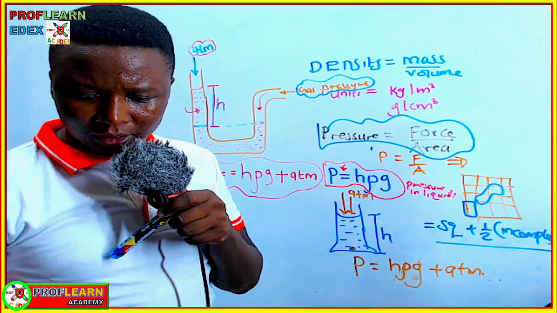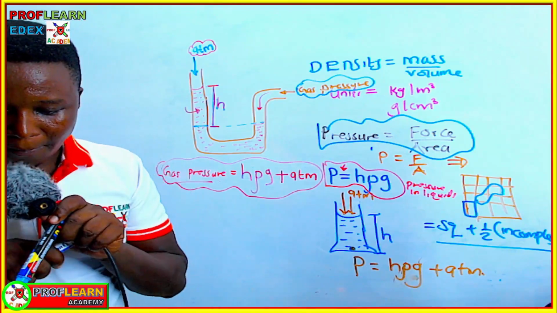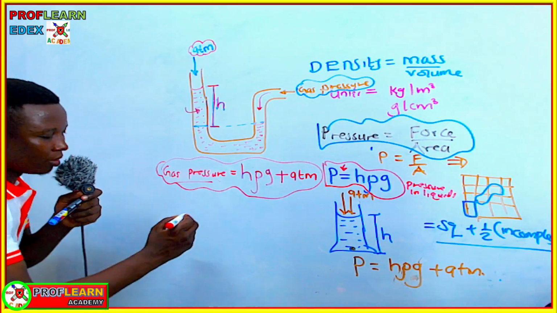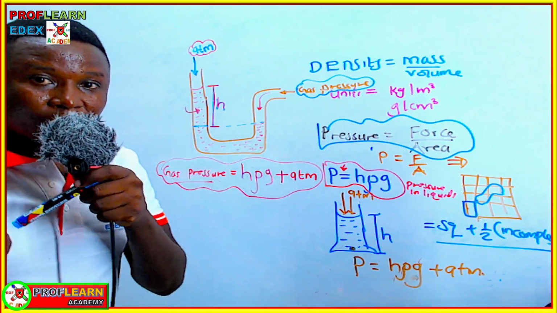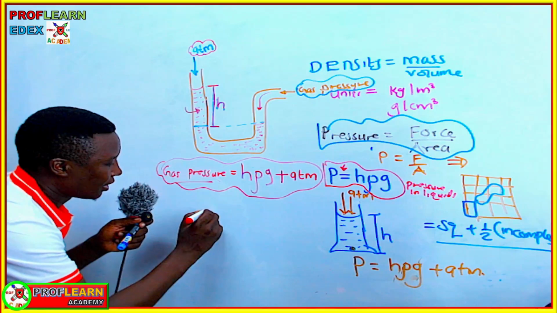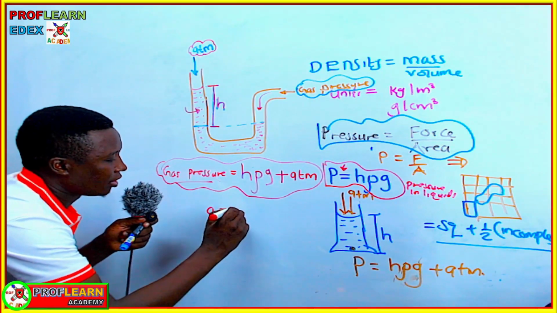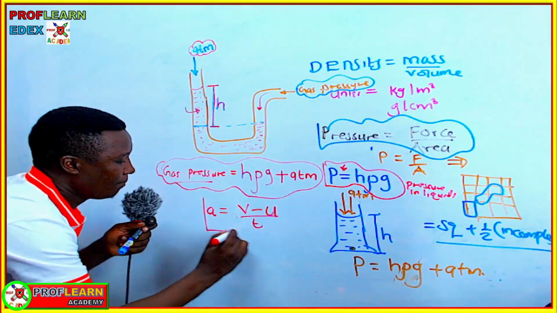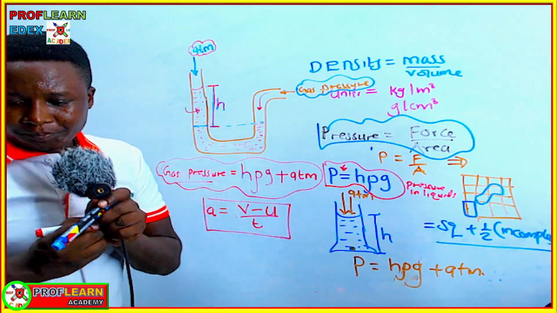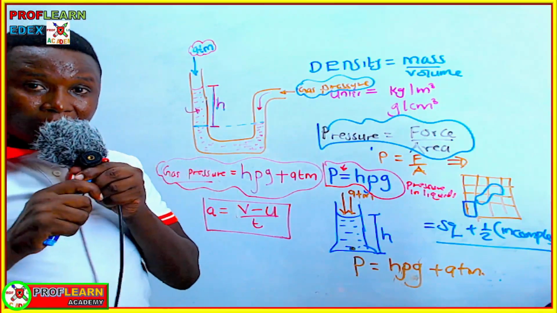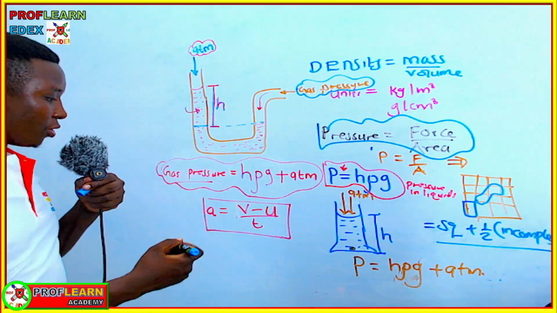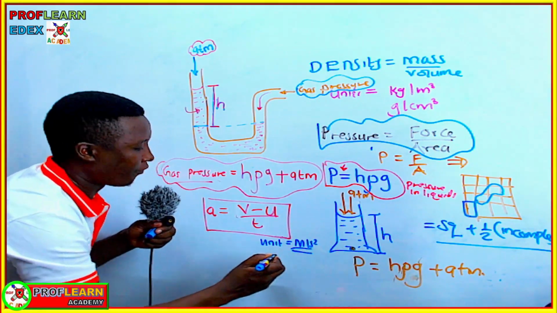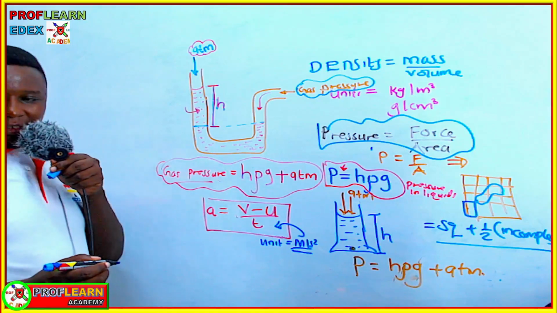We need also to look at another quite important formula, the formula for working out acceleration. Remember, acceleration is the rate of change of velocity. So acceleration equals final velocity minus initial velocity over the time taken. This is also something that you have to remember. The unit for acceleration is meters per second squared.